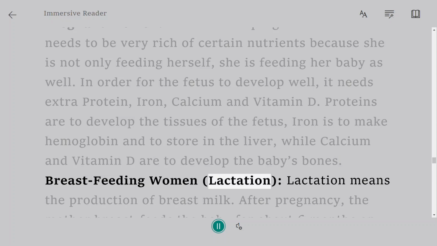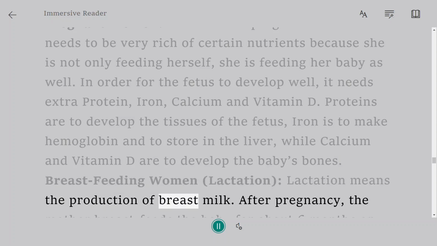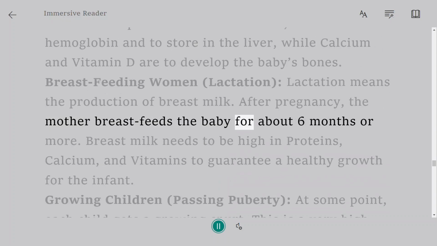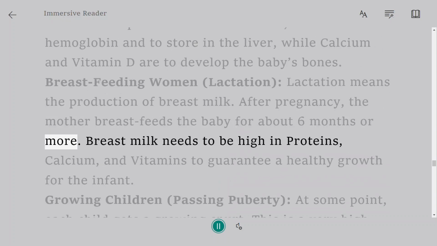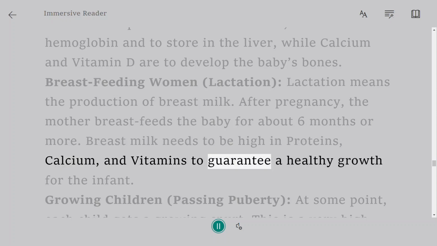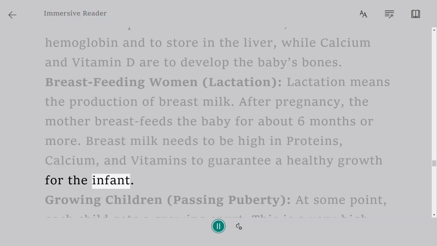Breastfeeding women. Lactation means the production of breast milk. After pregnancy, the mother breastfeeds the baby for about 6 months or more. Breast milk needs to be high in proteins, calcium, and vitamins to guarantee a healthy growth for the infant.